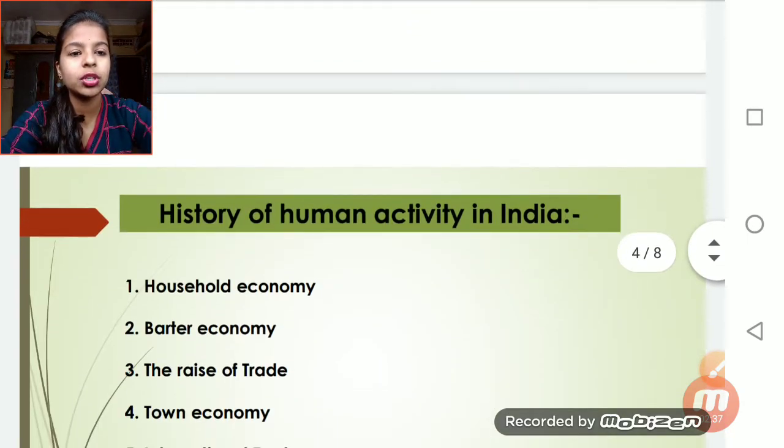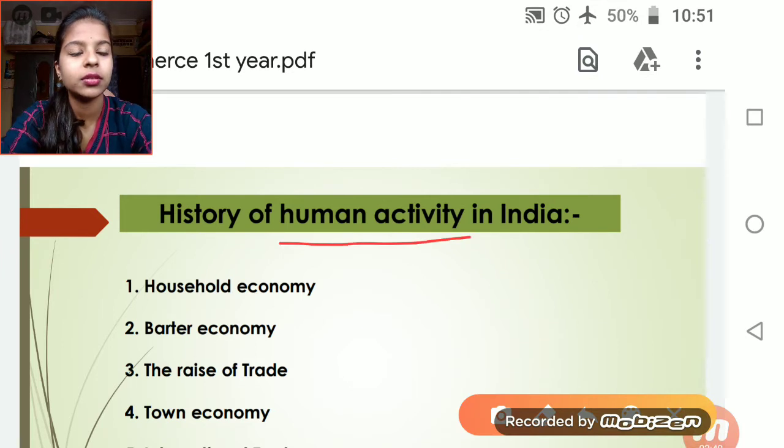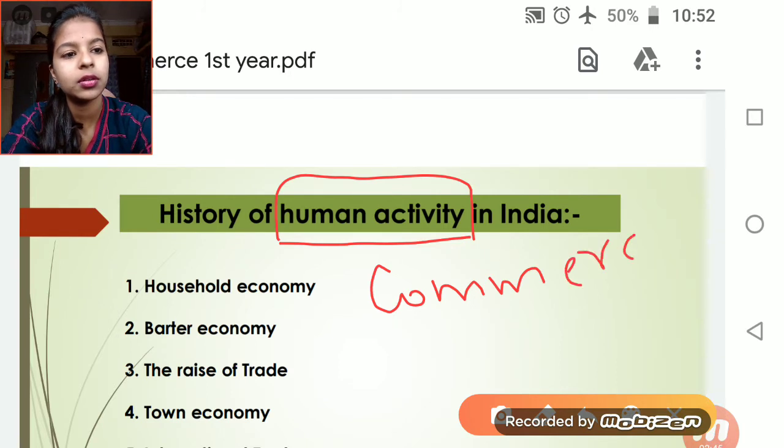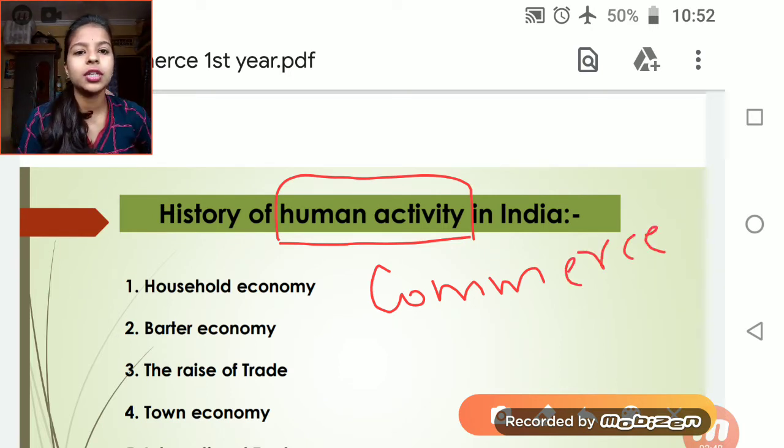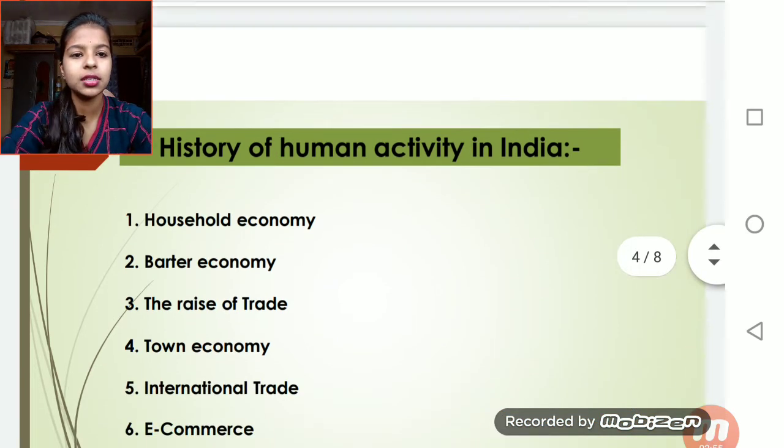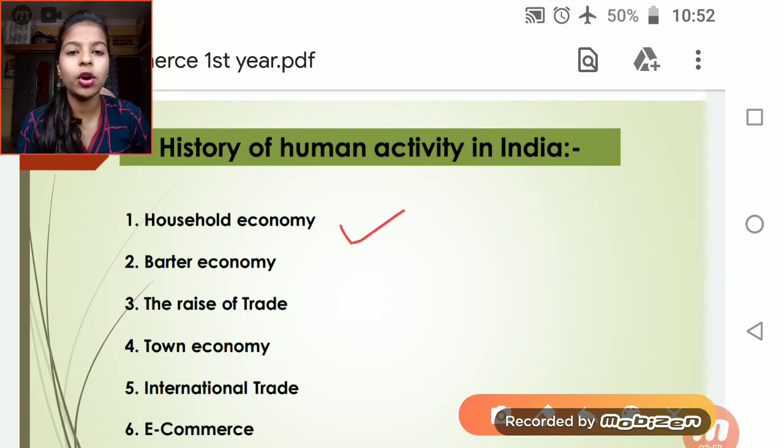So the history of commerce in India. The first one is household economy. What is household economy? Within the families they divide the work, that is nothing but the household economy. For example, husband and wife divide the work. The wife will go for cultivation of land, and the husband will go for hunting, fishing, etc.